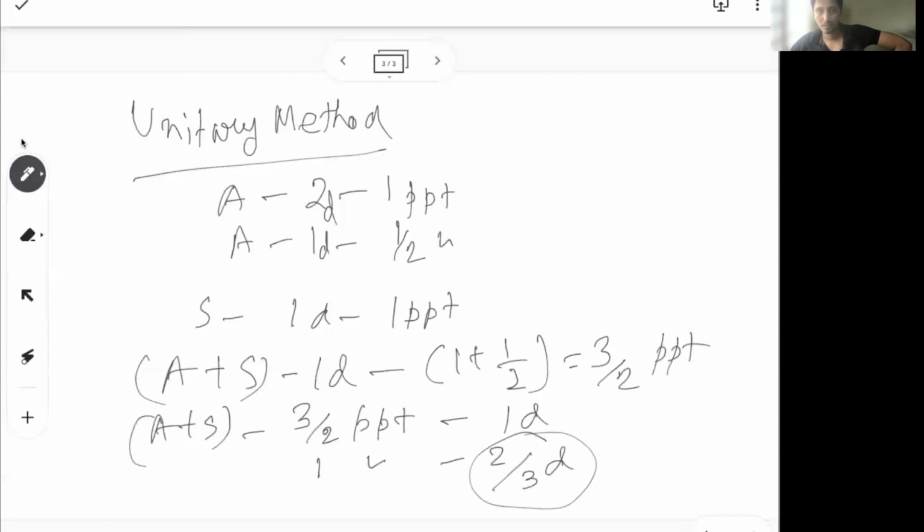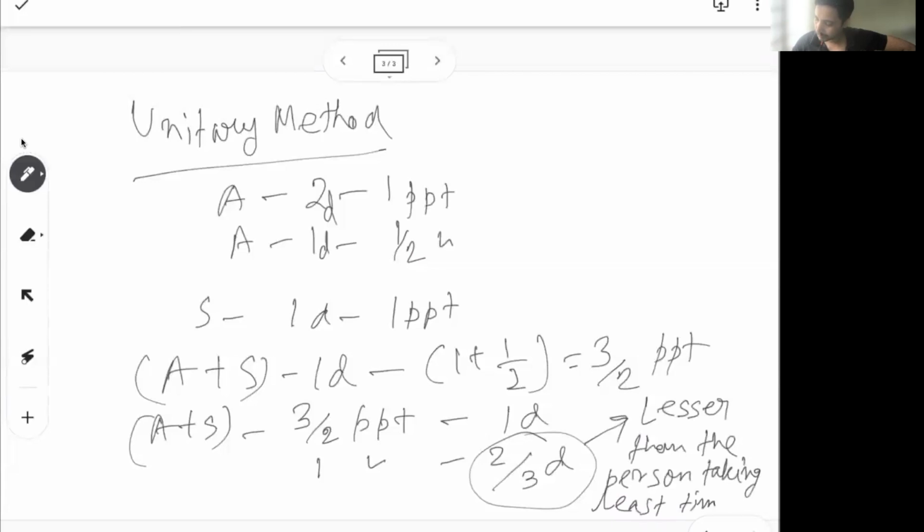So when you say Orko takes 2 days to make a PPT and Sham takes 1 day to make a PPT, obviously when they work together they will take less. Also, one important thing to remember is that the together time is lesser than that of the person taking the least time. What I mean by that is, together we are taking 2/3 of the day, so that's less than 1 day.